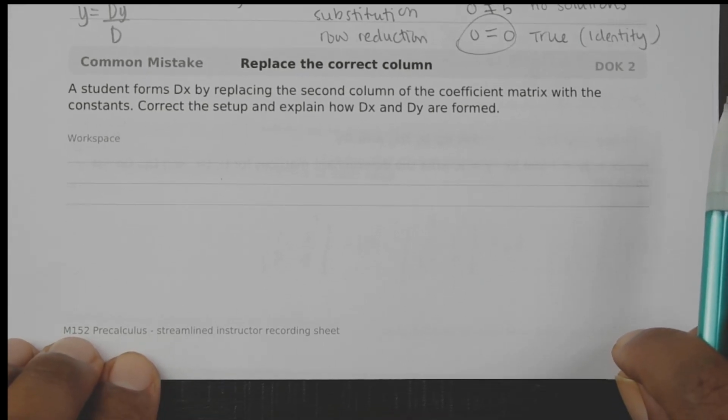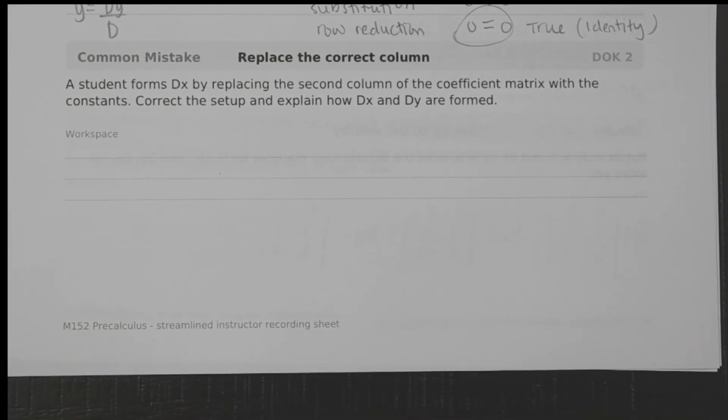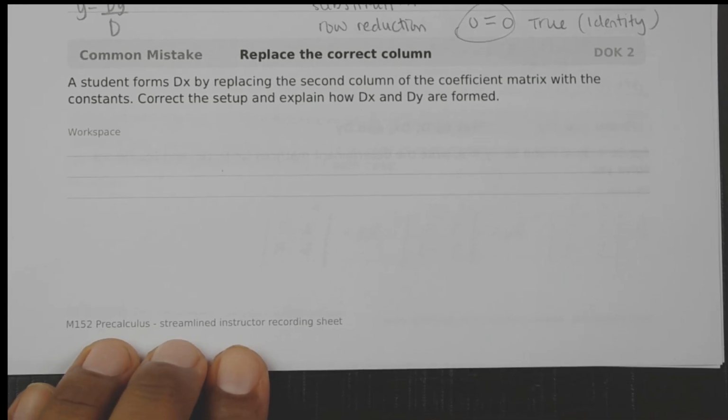Capstone: what is a common mistake? A student forms d sub x by replacing the second column of the coefficient matrix with the constants. Correct the setup and explain how dx and dy are formed.